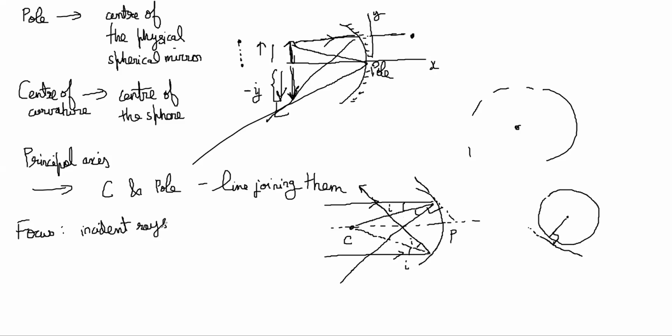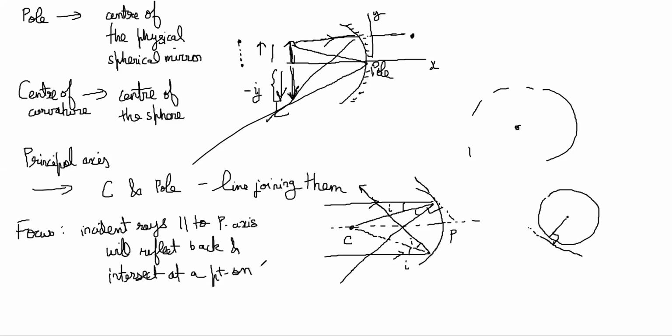will reflect back and intersect at a point on the principal axis, and at that point a point image is formed, because all the reflected rays are meeting there.